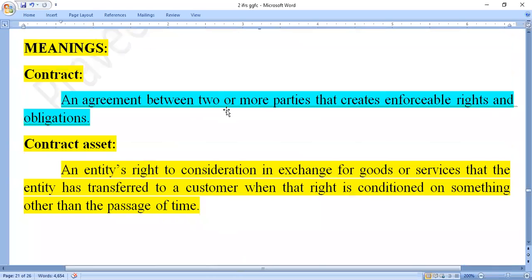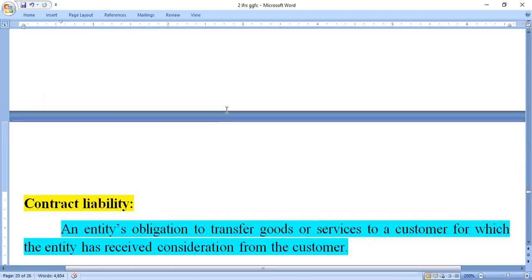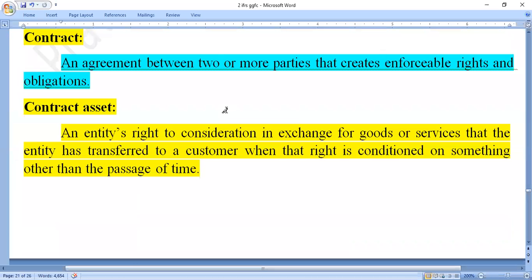liability. So these three are very important terms: what is meant by contract, what is meant by contract asset, and what is meant by contract liability.